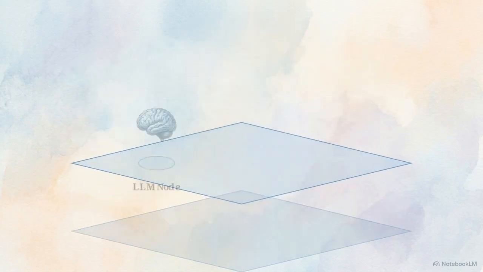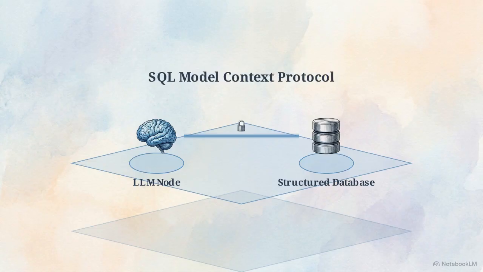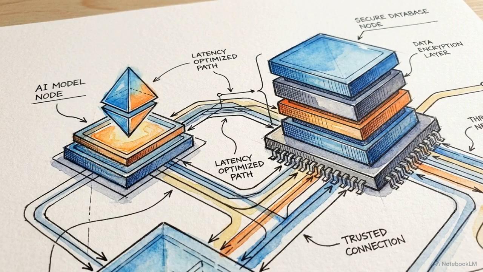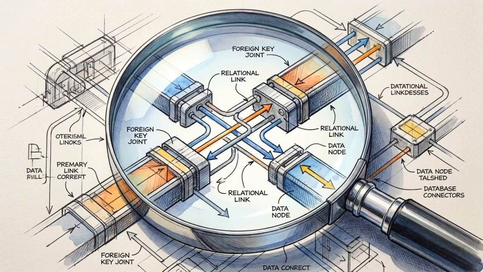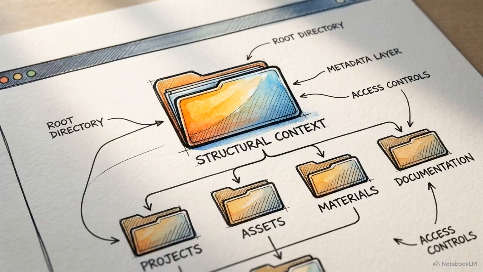In the second layer of our stack, an LLM node interfaces with a structured database via a protocol bridge. This is Microsoft's SQL Model Context Protocol Server, or MCP, now in general availability. The MCP server establishes an open standard architectural framework. Autonomous AI agents can use it to safely inspect database schemas, discover metadata, and fetch structural contexts.